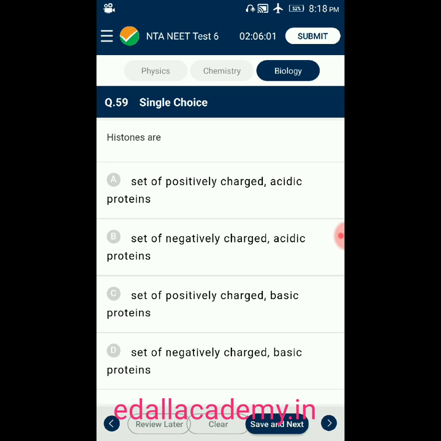Question number 59. Histones are option A, set of positively charged acidic proteins. Option B, set of negatively charged acidic proteins. Option C, set of positively charged basic proteins. Option D, set of negatively charged basic proteins. Answer is option C, set of positively charged basic proteins. Histones are positively charged basic proteins. So the correct option is C.